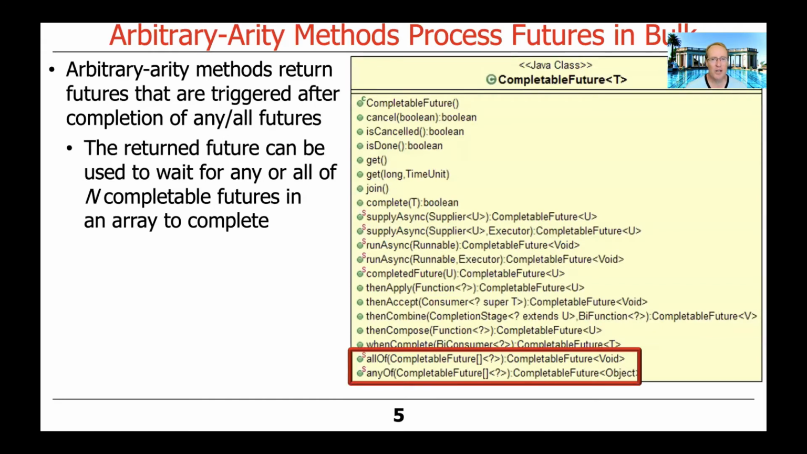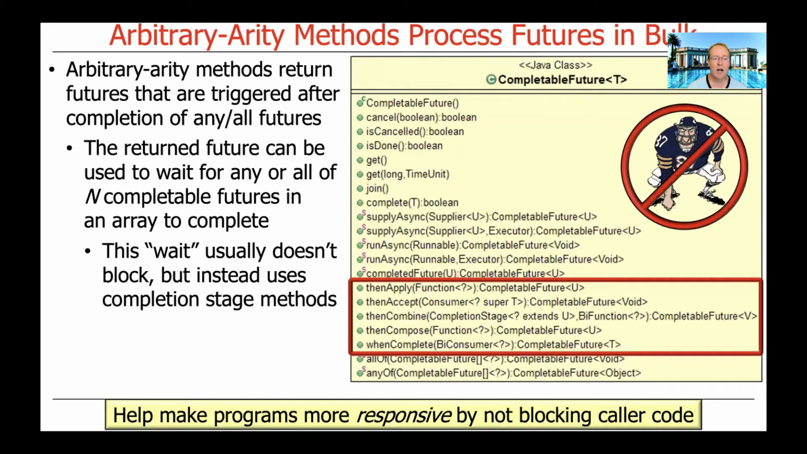And what you typically do here is you make a call to anyOf or allOf, and you get back this completable future. And then you can use that to wait reactively on any or all of the n completable futures that were passed in as a var-arg parameter for them to complete. So this allows us to have a single point of waiting for things to wrap up, which is very powerful and useful.